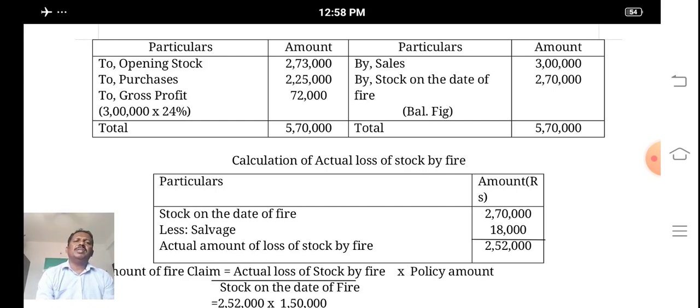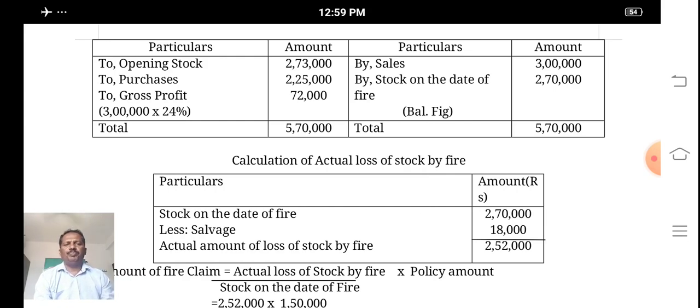Debiting the purchases, concerned purchases is given 2,25,000, and calculating gross profit based on second step, that is 24% on 3 lakh, we got 72,000, and crediting the sales, that is rupees 3 lakh, and debit side total is 5 lakh 70,000, and difference amount is 2 lakh 70,000, that is the balancing figure we treated as closing stock on the date of fire.